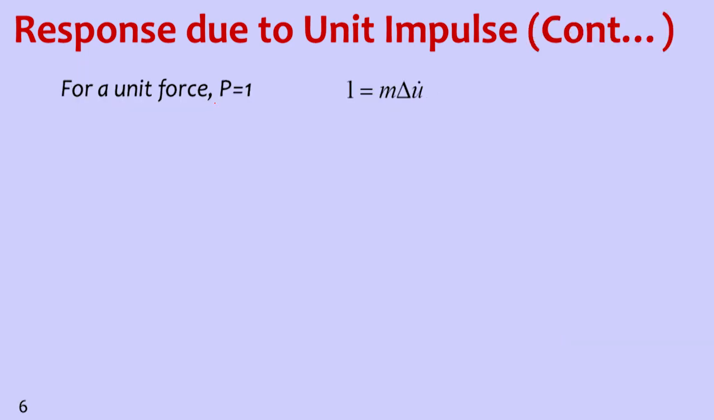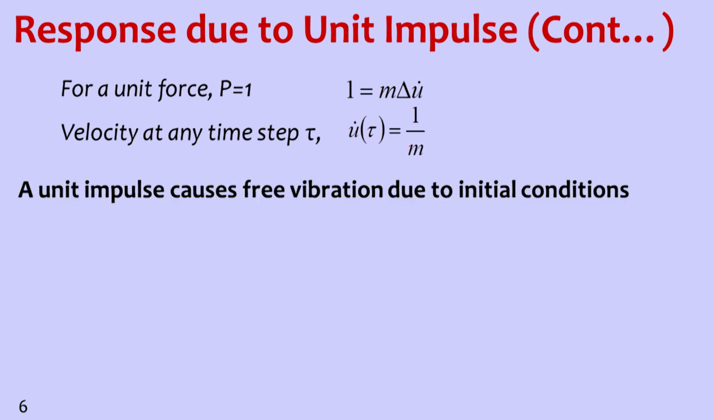So P delta t multiplied by delta t is 1. That means 1 is equal to m into delta u dot. From this we can get that u dot tau is equal to 1 by m, assuming the initial condition, that is initial velocity, is 0. So u dot at tau is 1 by m. If this is 1, then delta u dot, which is u2 dot minus u1 dot, where u1 dot is 0, so u dot tau is equal to 1 by m. So a unit impulse causes free vibration due to initial conditions.